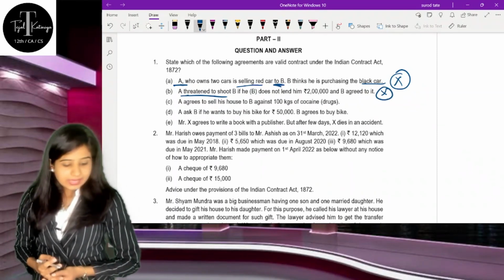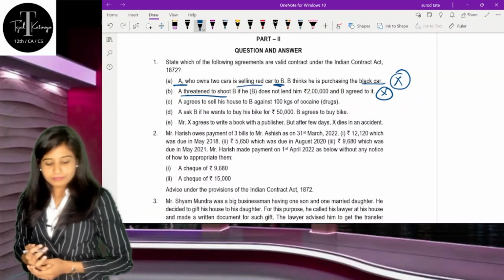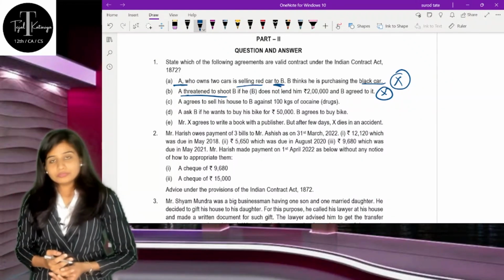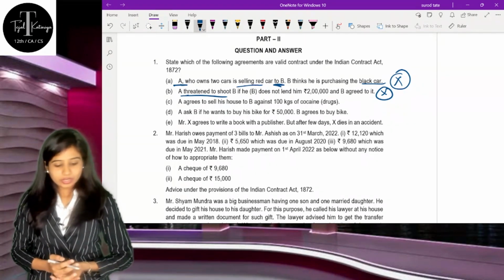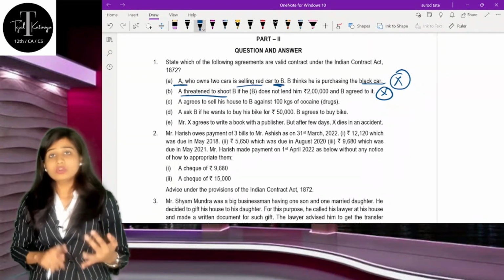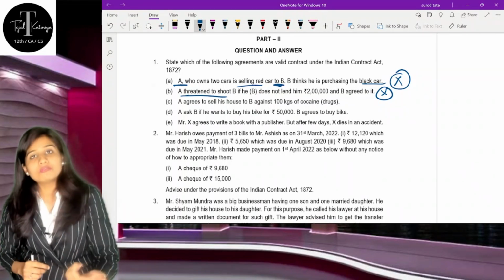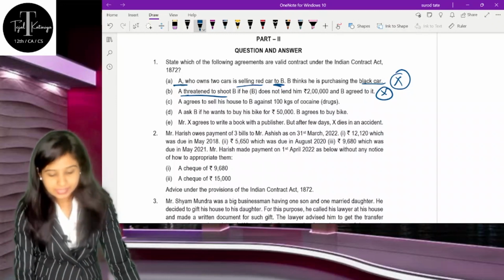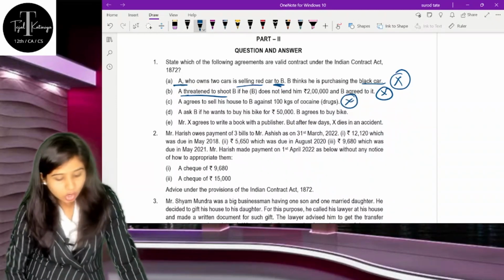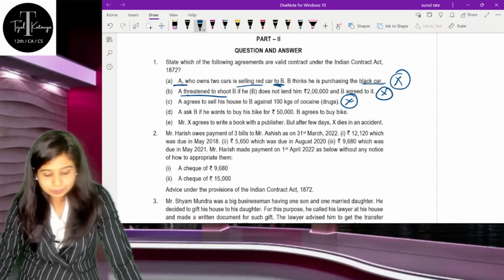The third is, A agrees to sell a house to B against 100 kgs of cocaine, that is drugs. So first of all, selling drugs or giving drugs as a consideration is obviously an unlawful or illegal activity. So the consideration which you are getting is illegal, unlawful, hence one of the essentials is again missing, so it is not a contract.